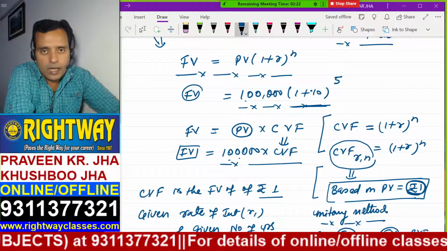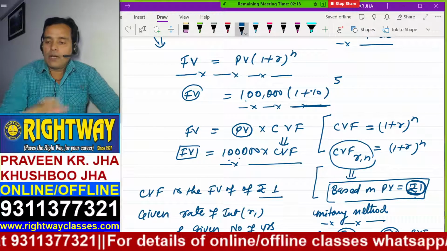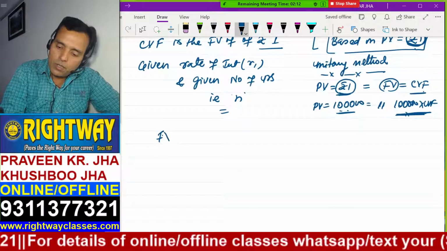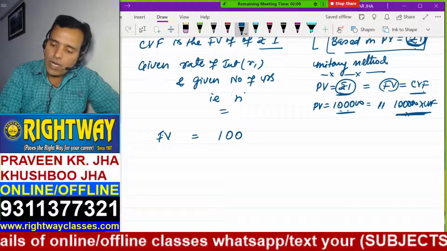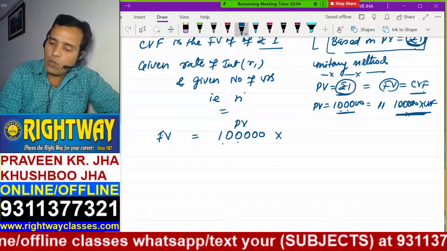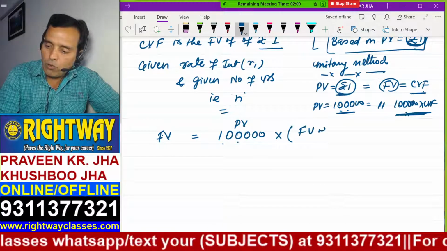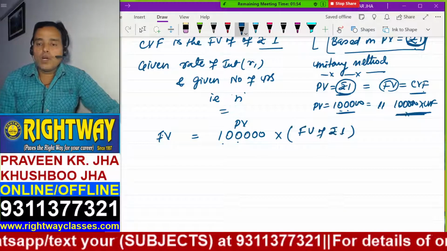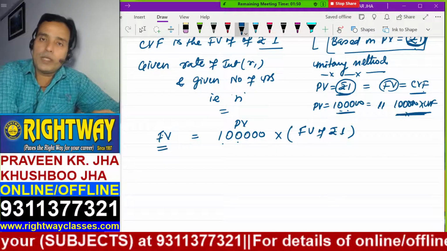If you say you understood, only then I will move forward. You understood so far? I'm writing again here. Tell me what I want to find out. I want to find out future value. What is given? 1 lakh rupees of present value, suppose this is an example. And what else is given? The future value of rupees 1. So future value of rupees 1 multiplied by 1 lakh rupees, we get the future value of 1 lakh rupees.